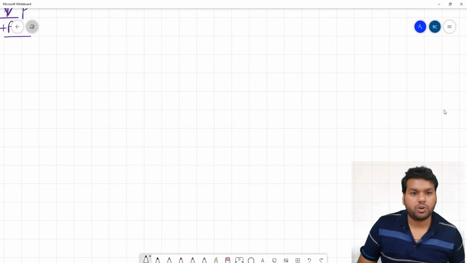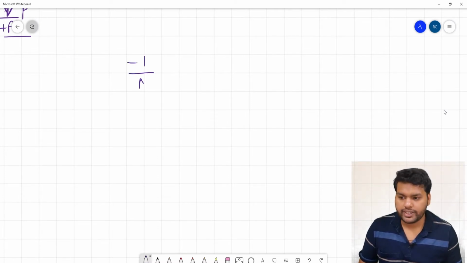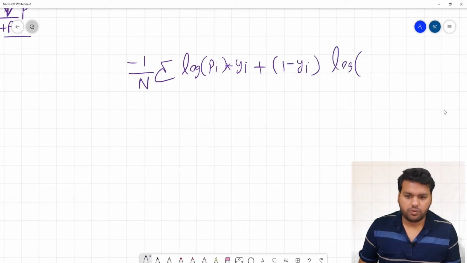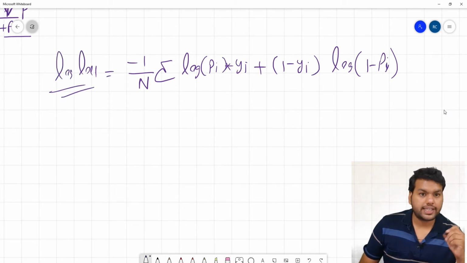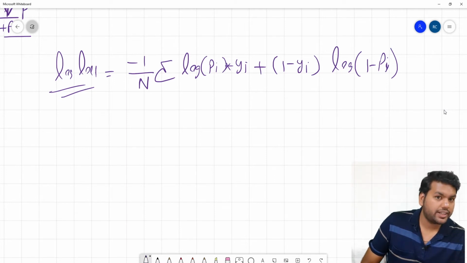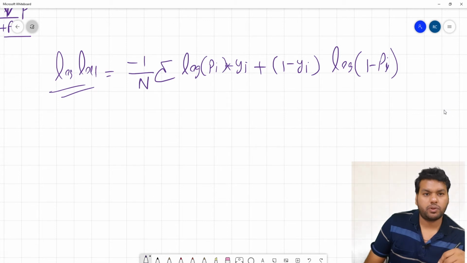How? Let me write the formula for the log loss first, then we explain it. The log loss is minus 1 upon n, summation of yi log of pi plus 1 minus yi log of 1 minus pi. This is our log loss. Log loss is the same as binary cross entropy, if you remember. Log loss talks about the uncertainty in the model. The range of log loss is 0 to infinity. So the lower the log loss score, the better the model performance.